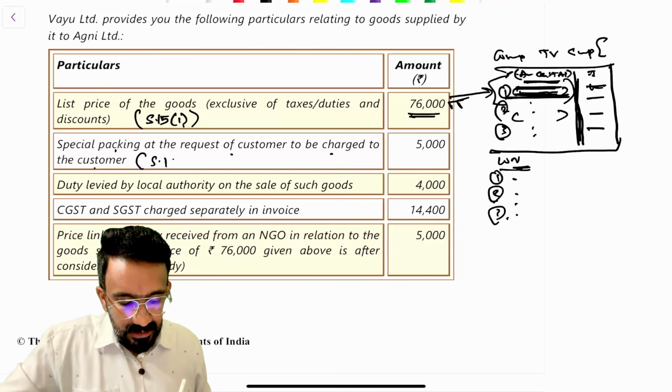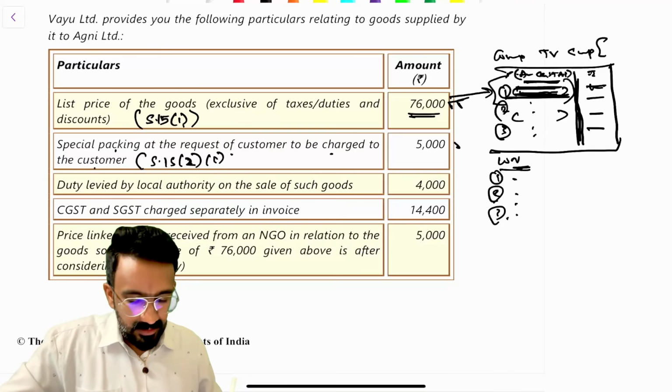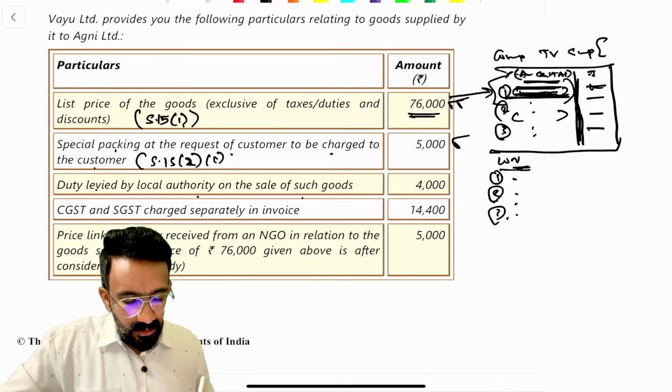This is 15 subsection 2 clause C. It's an incidental expense, packing charges. You would include this also. Duty levied by local authority on sale of such goods. So these are taxes other than GST. So 15(2)(a), you will add this up in the value.